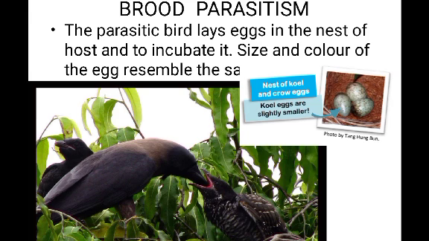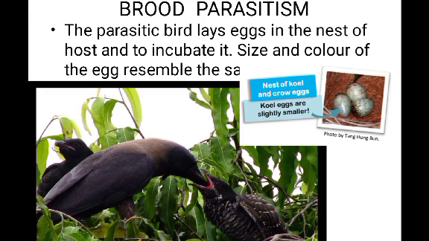During evolution, the egg of the parasitic bird has evolved in such a way that it resembles the host egg in size as well as color, so that there is very little chance for the host bird to detect the foreign egg and eject it from the nest.